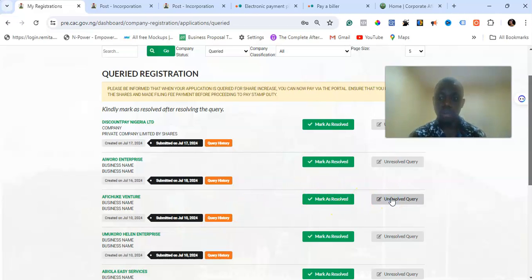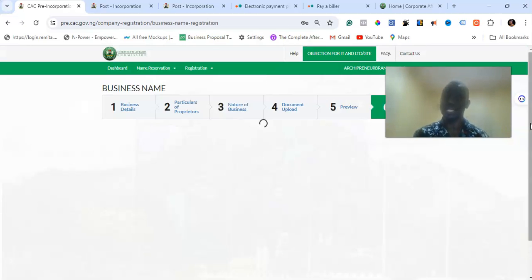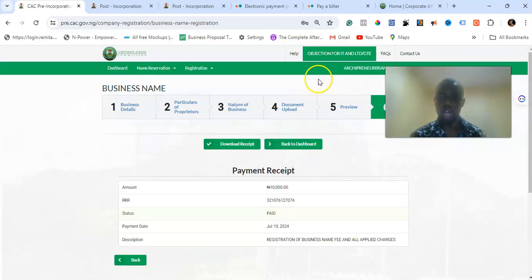So when you come to a business name that has been queried, once you scroll through, you go to the part where you will be uploading documents. You will notice that there is the fourth portion, which is others. So that's where you'll be uploading the Remita receipt. This fourth place, document upload.